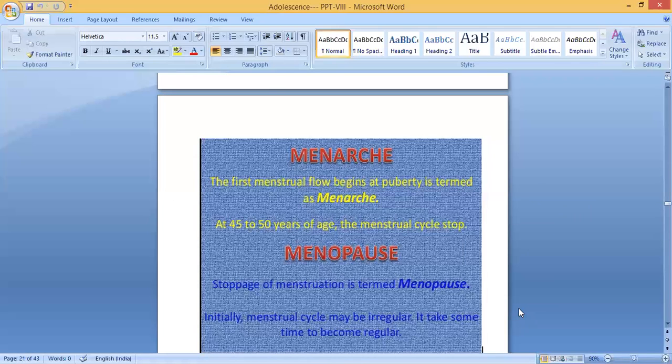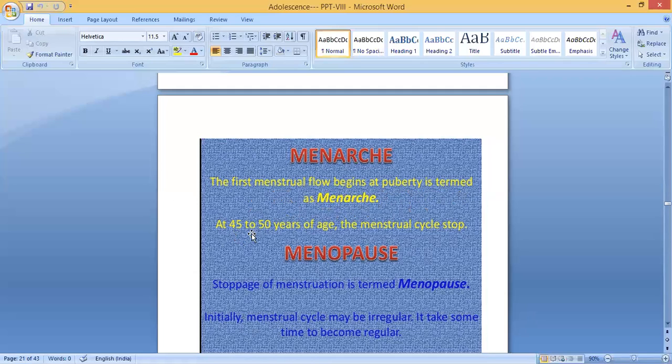Then what is menarche and what is menopause? The first menstrual flow that begins at puberty is termed menarche. So menarche means the first time the menstrual cycle starts. The first menstrual flow begins at puberty. It is termed menarche.